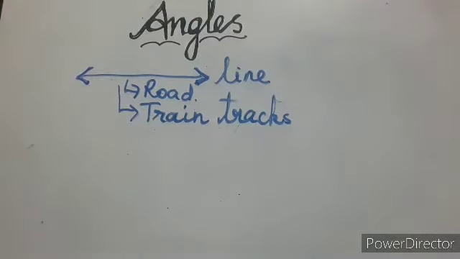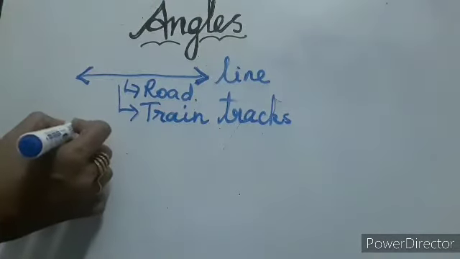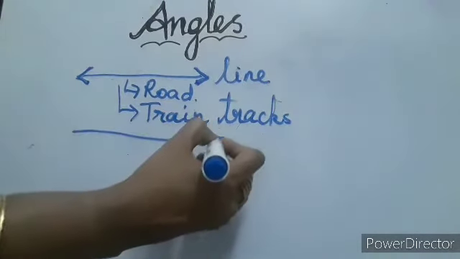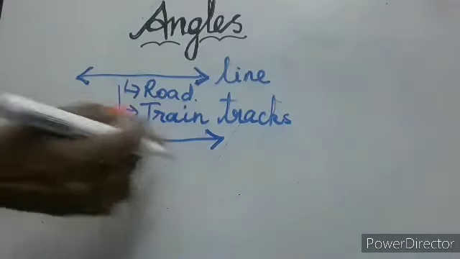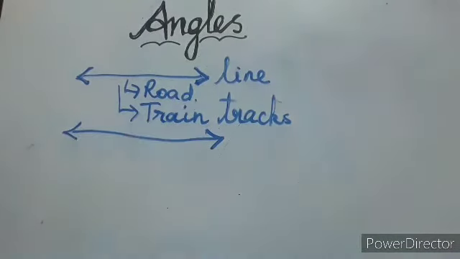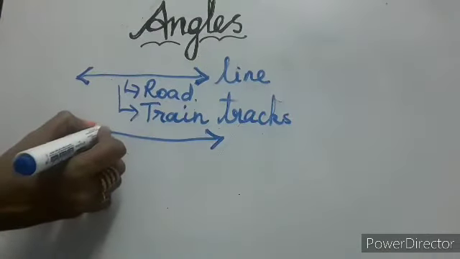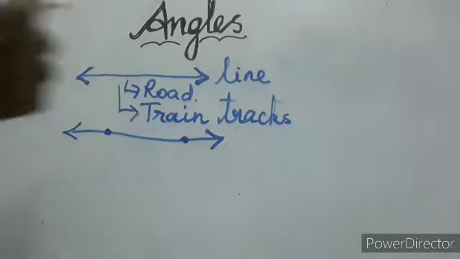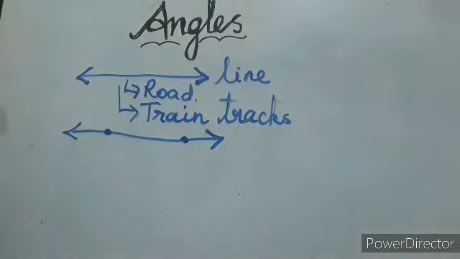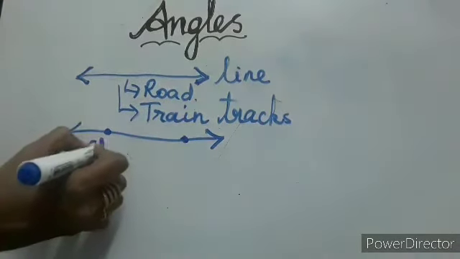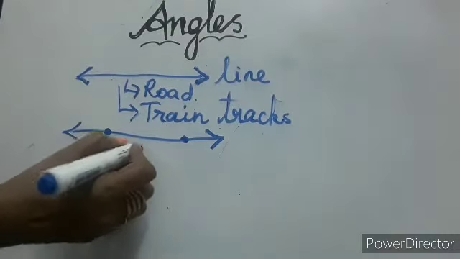So what is the meaning of line segment? Line segment in the sense it's a part of a line. So this is line, you know that, because both the sides we have written these arrows, right? So this is part of a line. Segment is a part of a line. So it has a starting and ending point. Consider this is a road. If we point, this is Chennai.